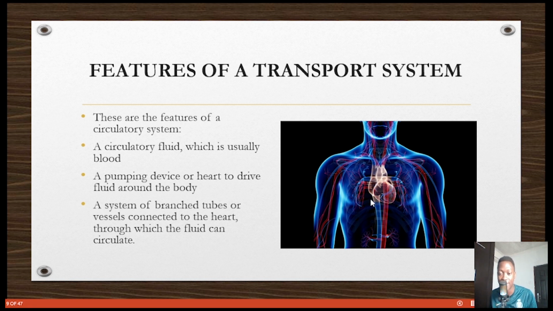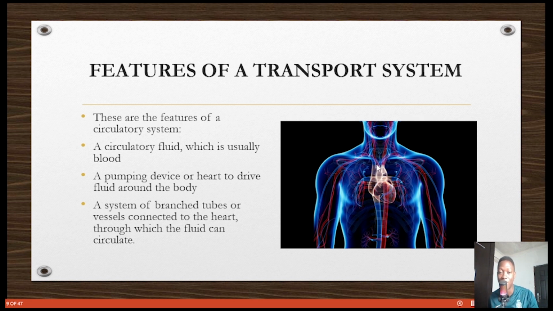So here's the heart pumping, boom, boom, boom. Every time you have the vessels. The blue ones are the veins that carry blood. The heart pumps blood through the arteries, these red ones, to every cell in the human body. The cells are happy. They're taking the oxygen, taking the nutrients, using them as they like, and then these veins now carry the blood back into the heart. So it continues like that. So you need three major things: the circulatory fluid or blood, the heart, which is the pumping device, and the vessels.